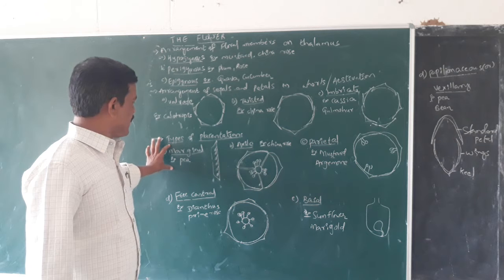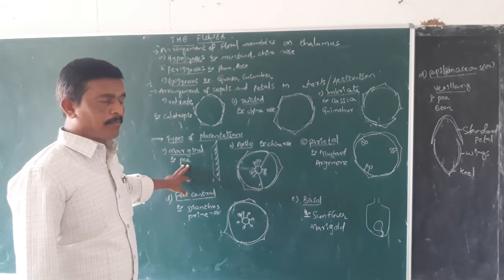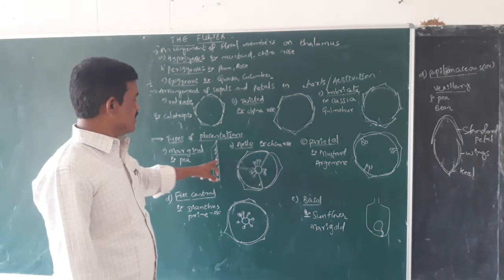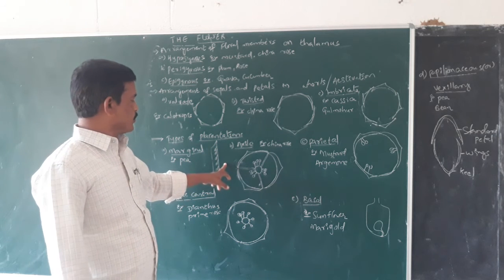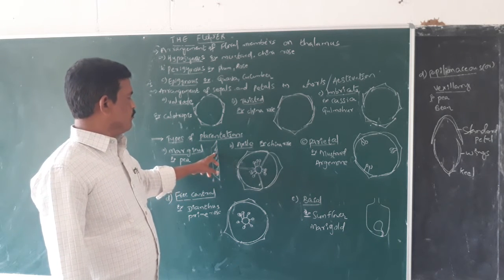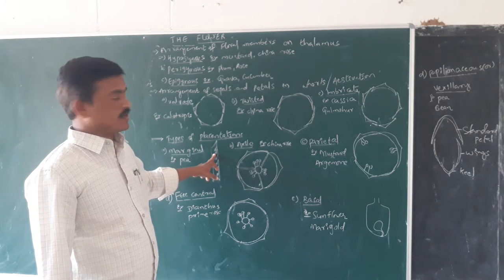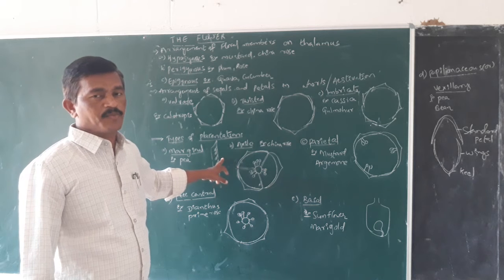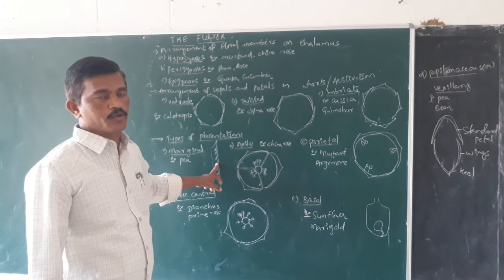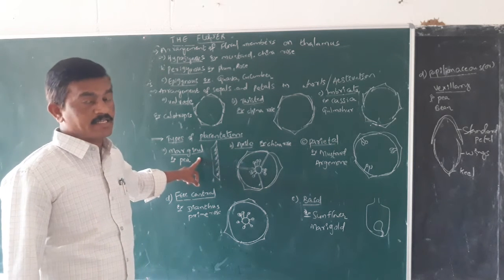So here marginal placentation is found in members like pea. Here on the ventral side, a suture-like structure is usually produced. On that, ovules are produced. So in case of the marginal placentation, from the ventral side, ovules are usually produced. That is called marginal placentation.